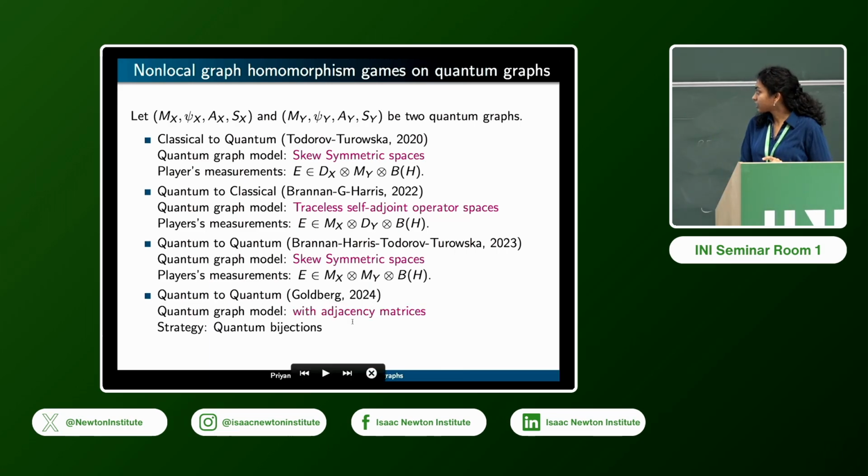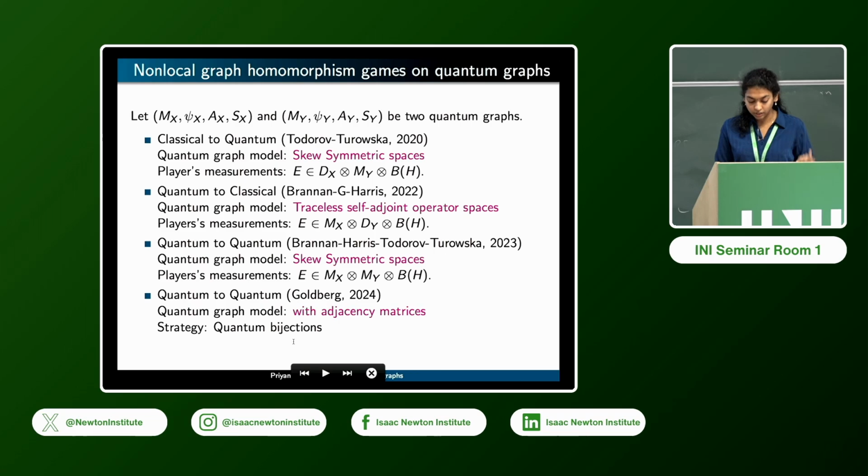And in this last case, you have another version of a quantum input-output game, but this is modeled using adjacency matrices in the sense that the winning conditions for the game are now stated in terms of some relation satisfied by the adjacency matrices or the associated Choi matrices with this adjacency matrix. And the strategies for these games come from quantum functions in the homomorphism case, and they come from quantum bijections in the isomorphism game.